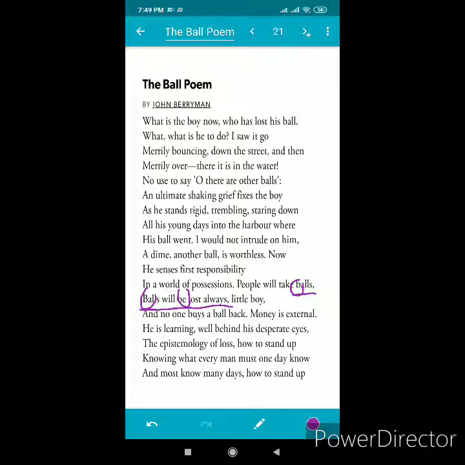And no one buys a ball back. Here the B sound has been repeated. Three words are there, different words, but the B sound has been repeated. So here the poet has repeated the B sound repeatedly, which makes the expression musical. One more thing I want to tell you here is about the rhyme scheme. The poet does not have any rhyme scheme as it is written in free verse. So we are not having the rhyme scheme of this poem.